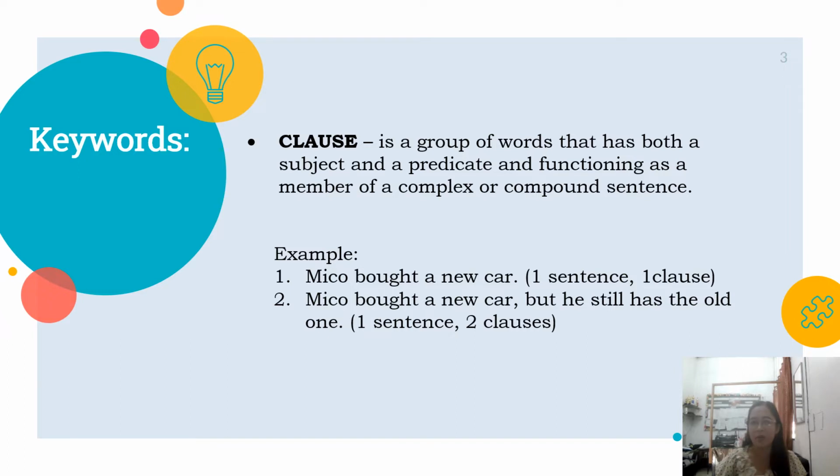So what is clause? Clause is a group of words that has both a subject and a predicate and functioning as a member of a complex and compound sentence. For example, Miko bought a new car. So we have one sentence and one clause. The second example is Miko bought a new car, but he still has the old one. So we have one sentence and two clauses. The clauses there are Miko bought a new car and he still has the old one.